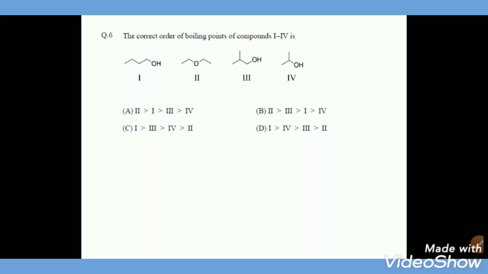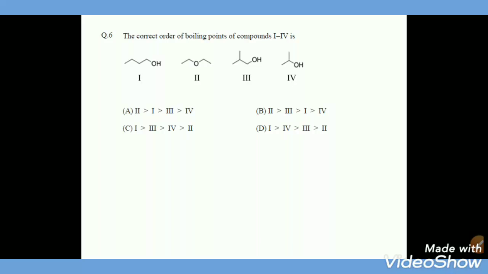And another question: the correct order of boiling point of the compounds from I to IV is. See here, for the boiling point, one factor is hydrogen bonding. Those compounds which undergo hydrogen bonding will have the higher boiling point. In these four examples, see, ether has no hydrogen, so it won't form hydrogen bonding, so it should have the lowest boiling point, so ether should come last.